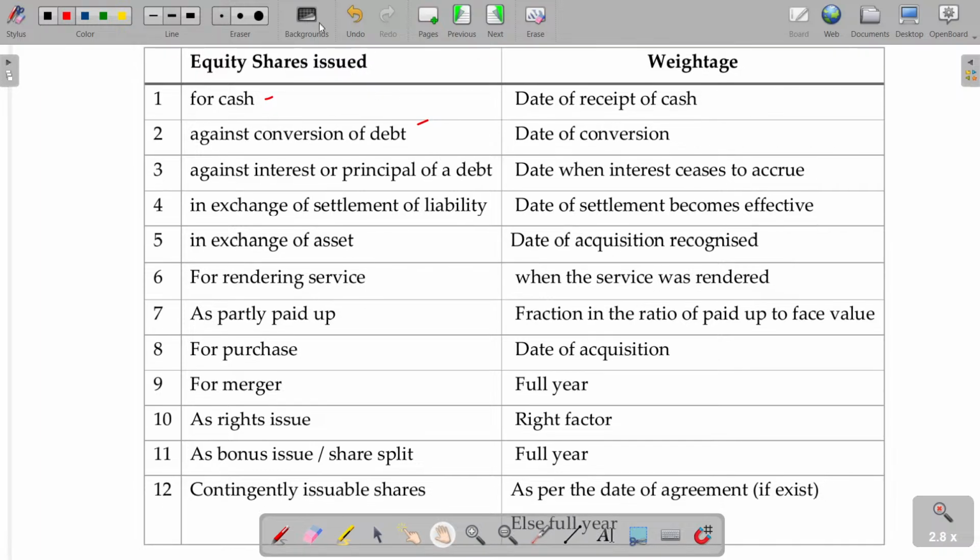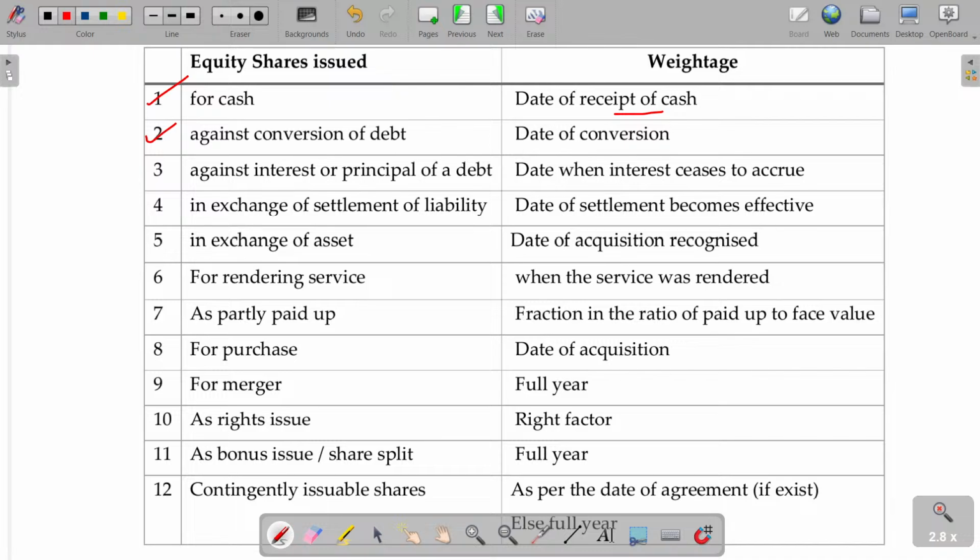Now, we calculated the weighted average equity shares, right? If the shares are issued in cash, how do you apply the weightage? The date of issue. If the share is issued on 1st January, we calculate from 1st January to the period end, 31st March, only 3 months. 3 months weightage is there. If the share is issued in cash, weightage will be given from the date of receipt of cash.